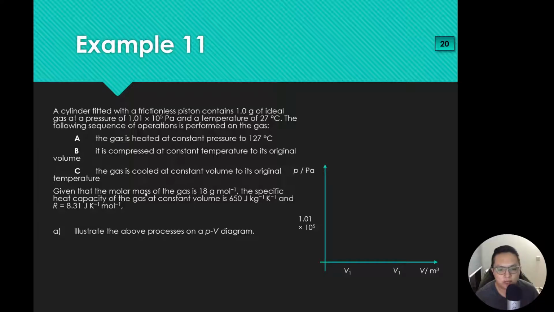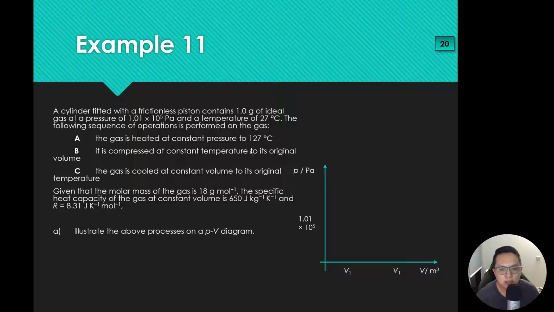Given that the molar mass of the gas is 18 grams per mole, the specific heat capacity of the gas at constant temperature is 650 joules per kg per Kelvin, and the universal gas constant is 8.31 joules per Kelvin per mole. So there are a lot of things to take note of. First, let's illustrate the above processes on the PV diagram.